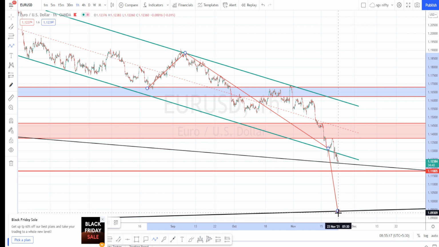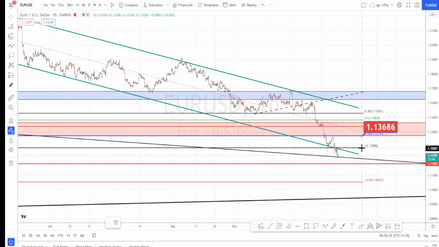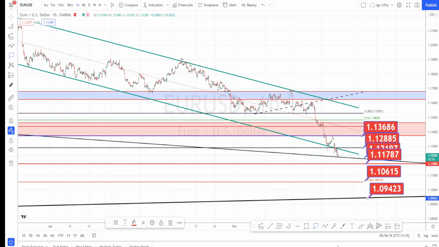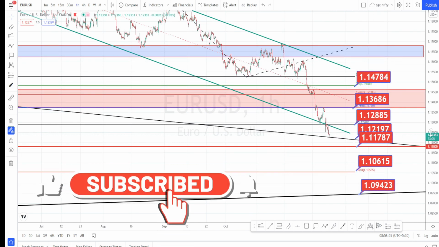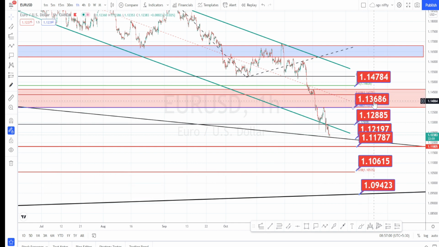Let us mark the trading ranges for today. This is going to be the present resistance, and presently it is testing this level. The next level of support is going to be here, and the next level of support is going to be here, and the next level of support is going to be here, and resistance is going to be over here. I'm expecting a bearish trend today, so I marked more ranges on the bearish side. If it retraces, you can expect it to test this resistance level, which is around 1.13686. Let us see how price action goes today, based on which I'll come with new targets tomorrow.